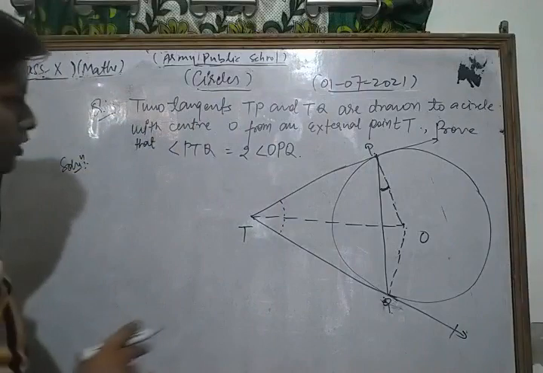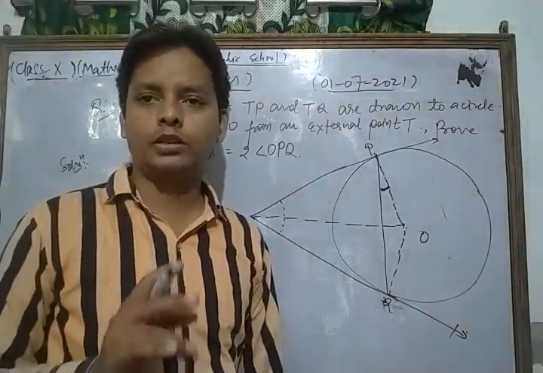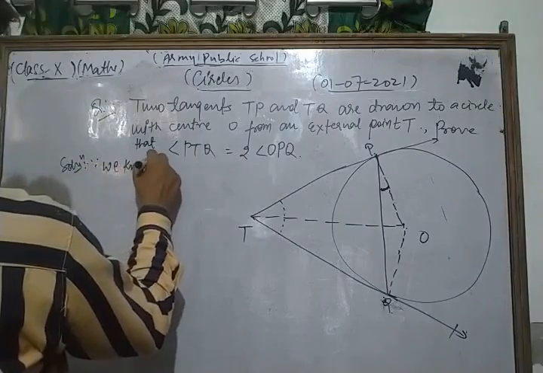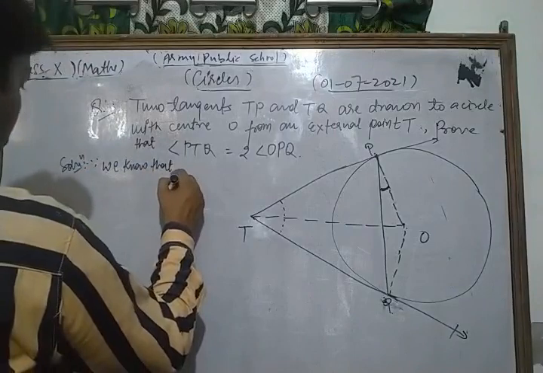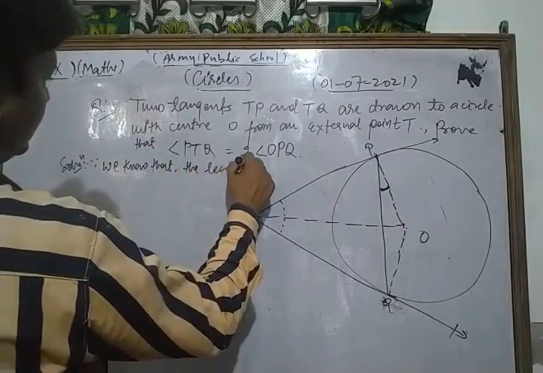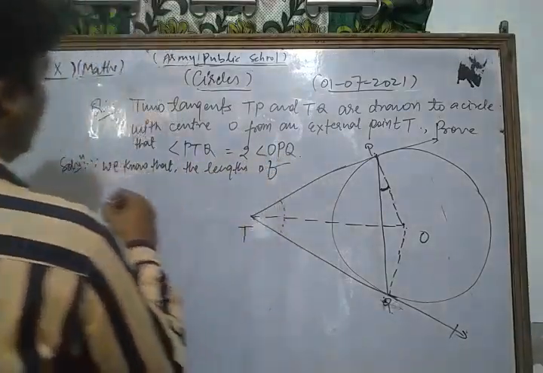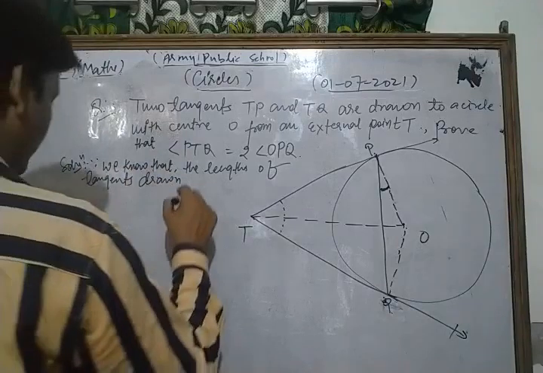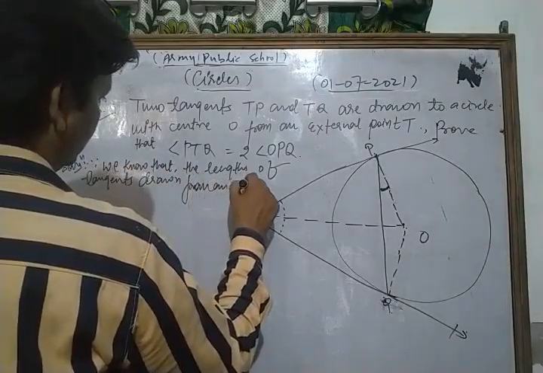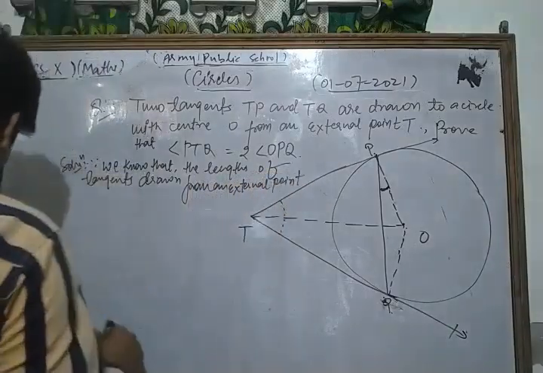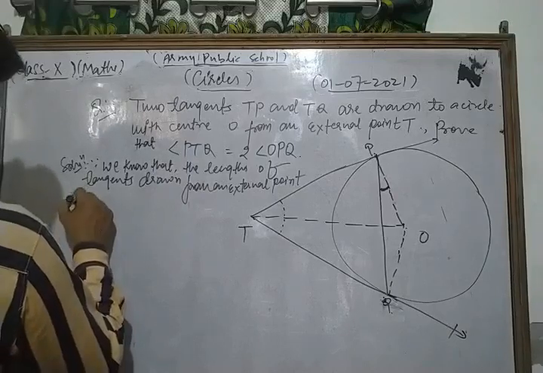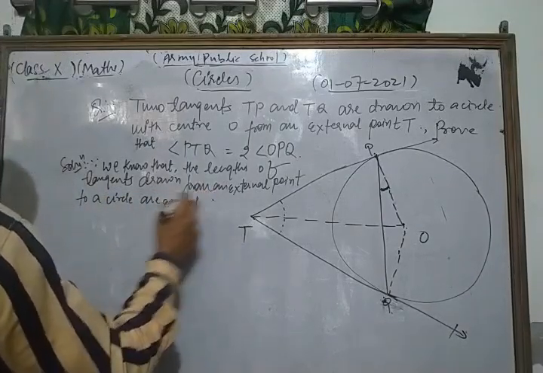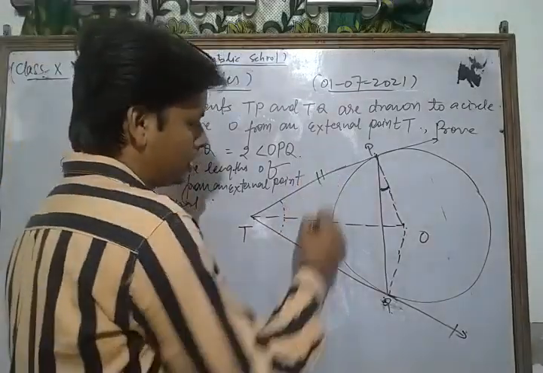First of all, we know that the lengths of tangents drawn from an external point to a circle are equal. That is, we have TP is equal to TQ.